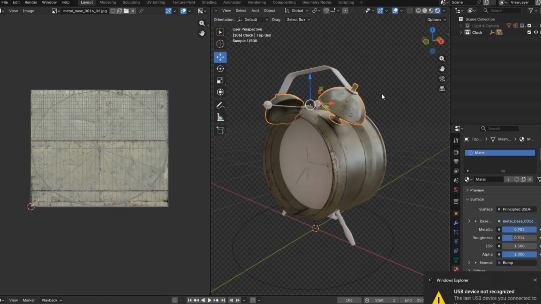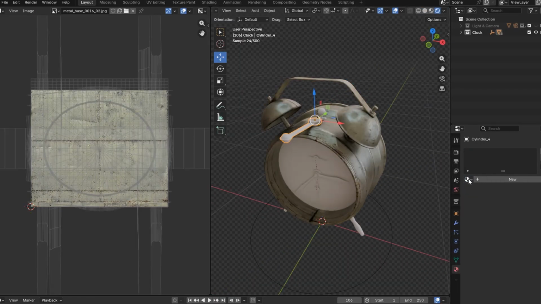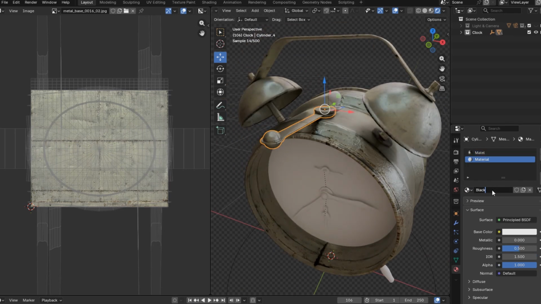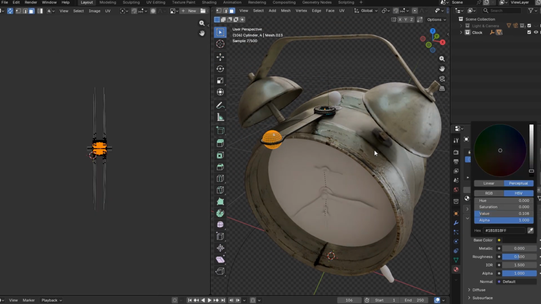Since many parts share the same surface material, I reused the same shader across multiple parts. This keeps the workflow simple and consistent.